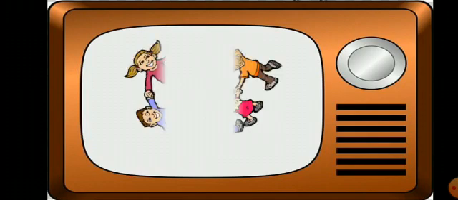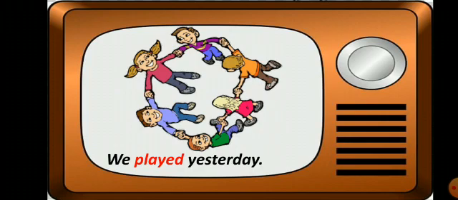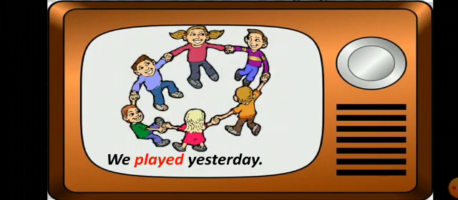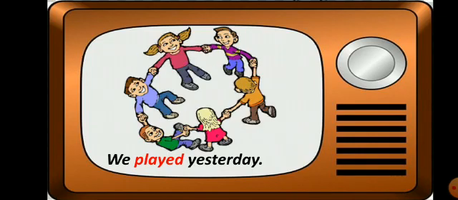Here, one more example is there. We played yesterday. We is the subject. This is a positive sentence, so we have used the second form of the verb. So, we played yesterday.